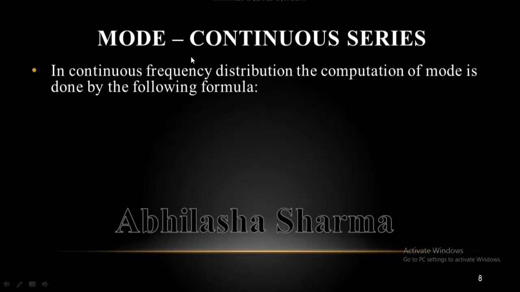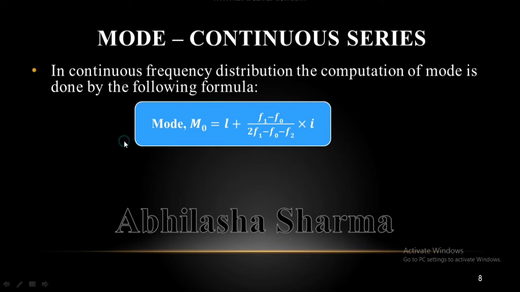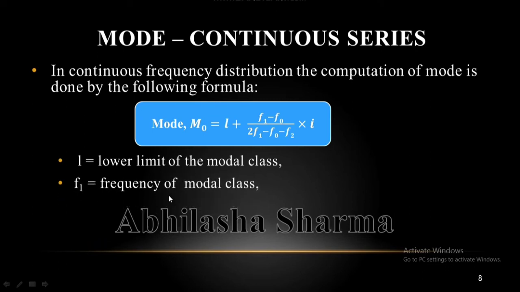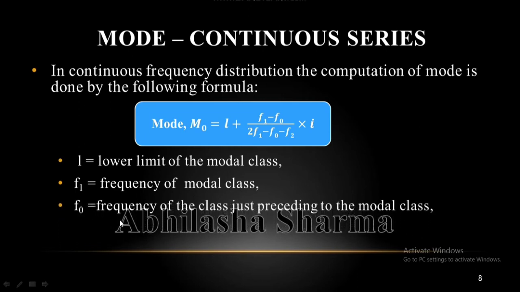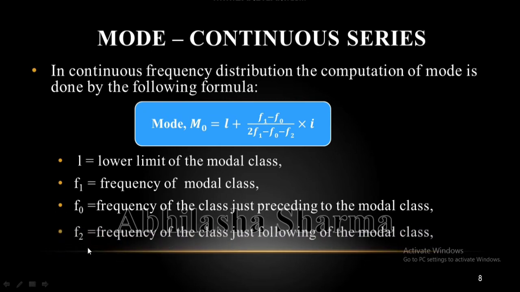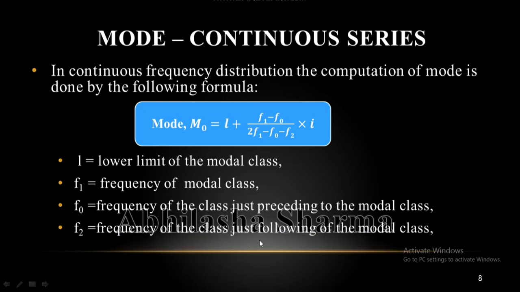In continuous frequency distribution, we can calculate the mode with the help of the following formula. The formula is mode equals L plus F1 minus F0 divided by 2F1 minus F0 minus F2, whole multiplied by I. Here L is the lower limit of the modal class, F1 is the frequency of the modal class, F0 is the frequency of the class just preceding the modal class, F2 is the frequency of the class just following the modal class, and I is the class interval.